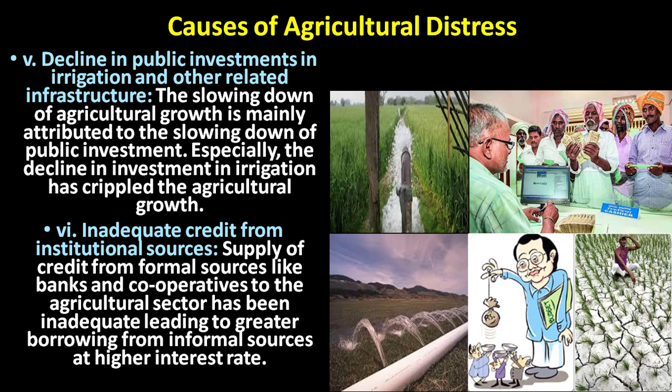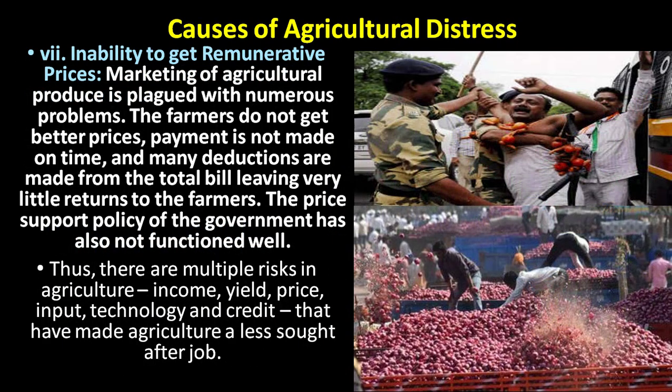So no one will come forward to invest in agricultural fields. So these are two points for the causes of agricultural distress. And at last, inability to get remunerative prices. Marketing of agricultural produce is plagued with numerous problems. The farmers do not get better prices. Payment is not made on time. And many deductions are made from the total bill, leaving very little returns to the farmers.